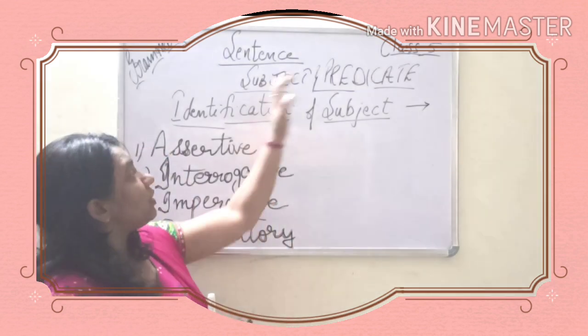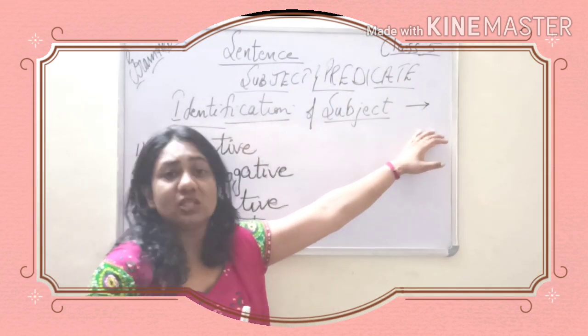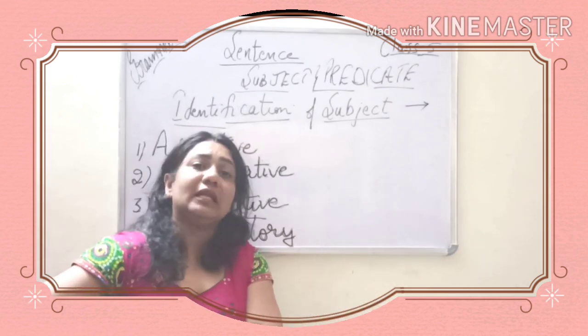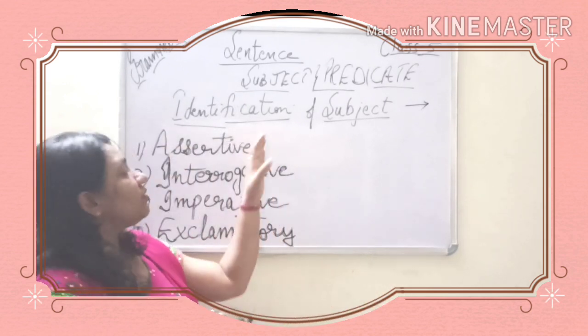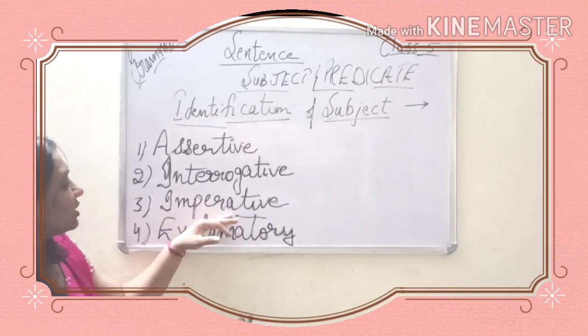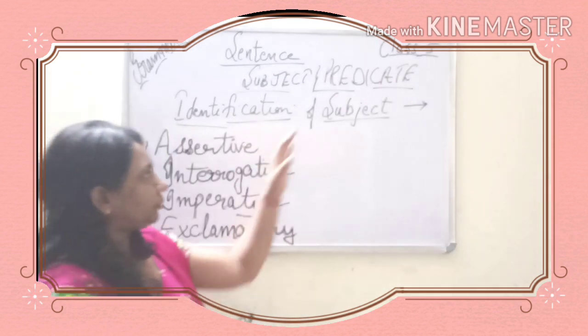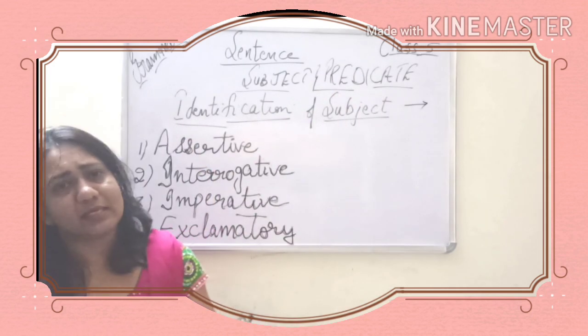But when we were doing the subject and the predicate, we identified what is subject and what is predicate in a sentence, be it assertive, interrogative, imperative, or exclamatory. Predicate can be easily identified.